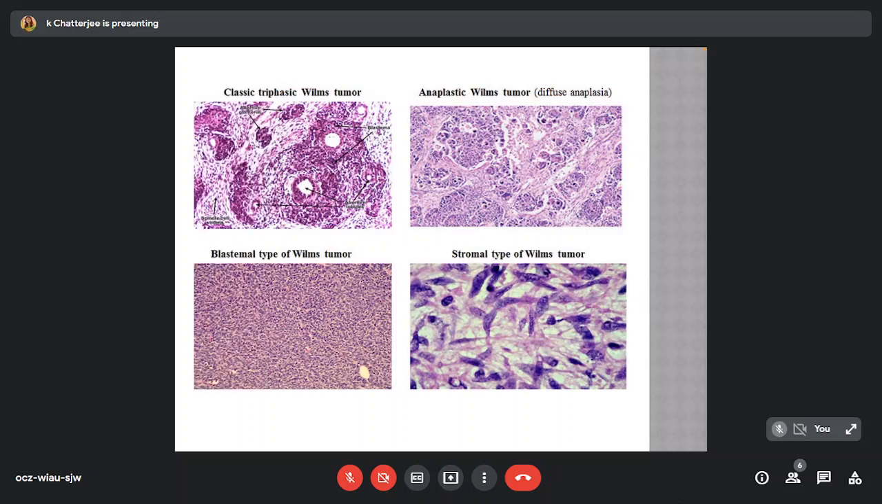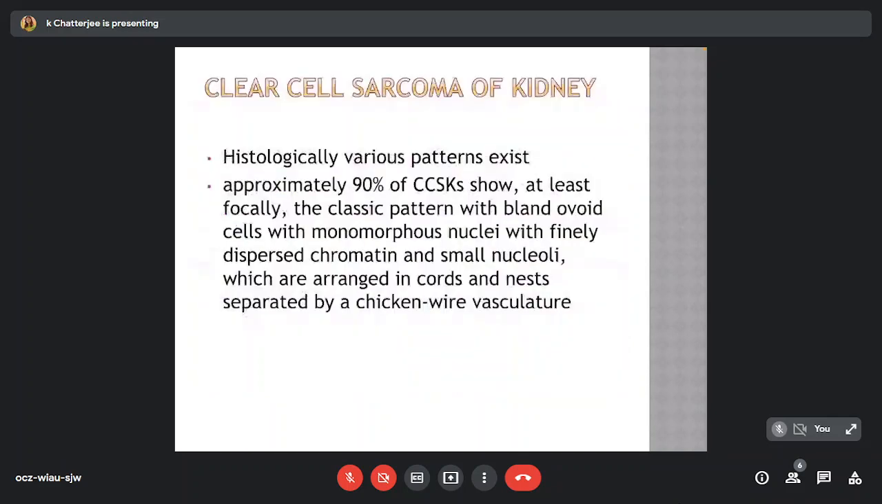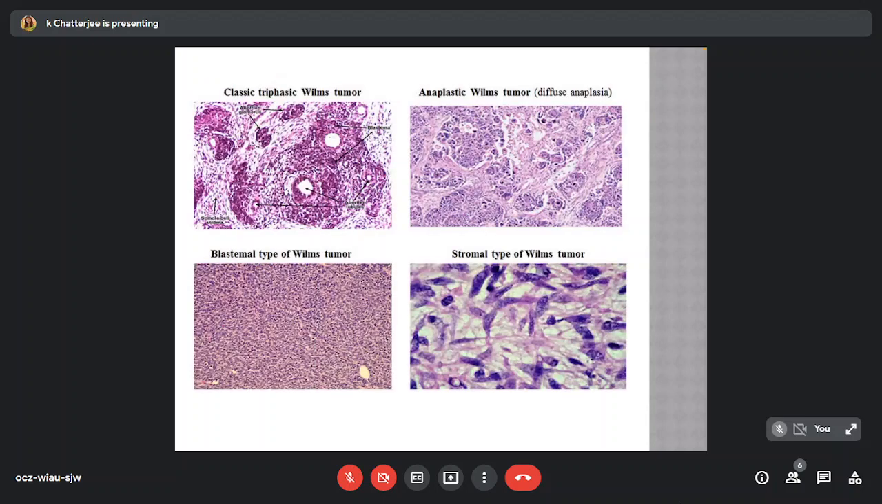Here we can see the classic triphasic Wilms tumor, anaplastic Wilms tumor, where the cells show diffuse anaplasia, and blastemal types of Wilms tumor. In case of the stromal type of Wilms tumor, the spindle cells are often seen arranged in bundles, fascicles, or storiform pattern.